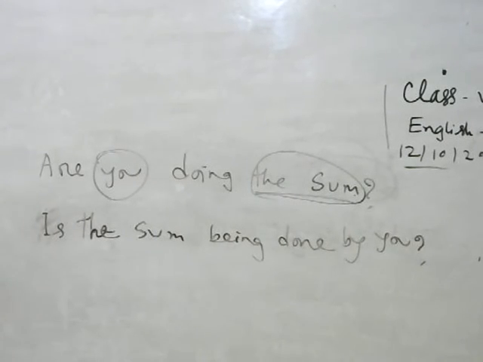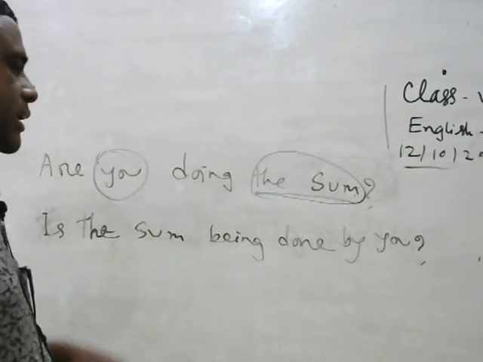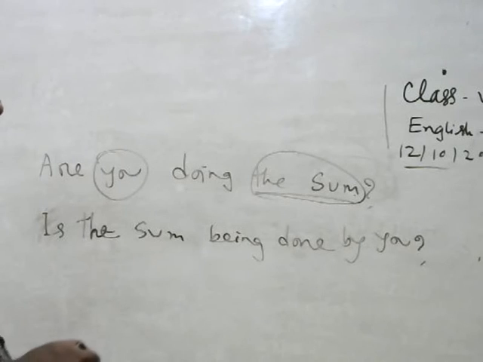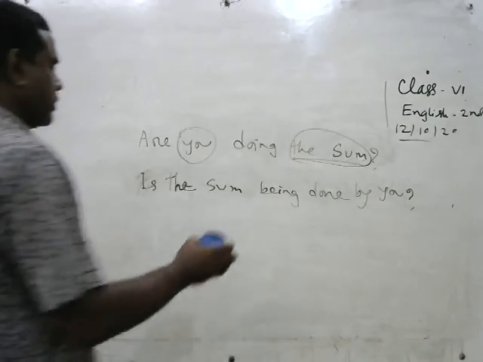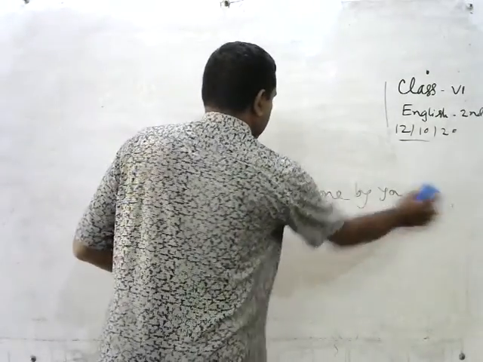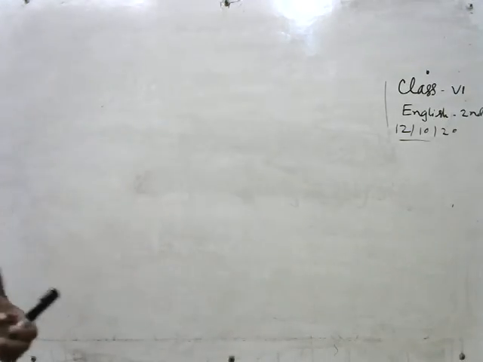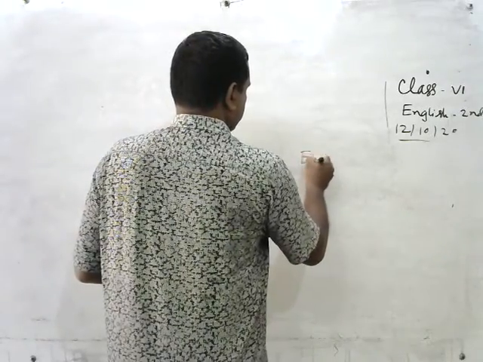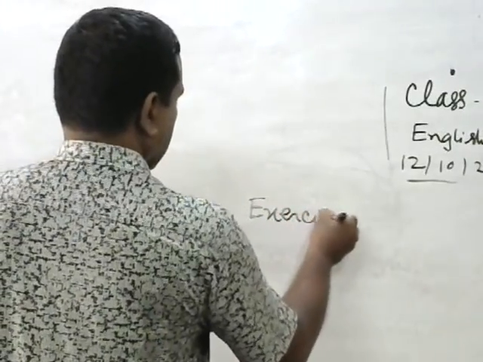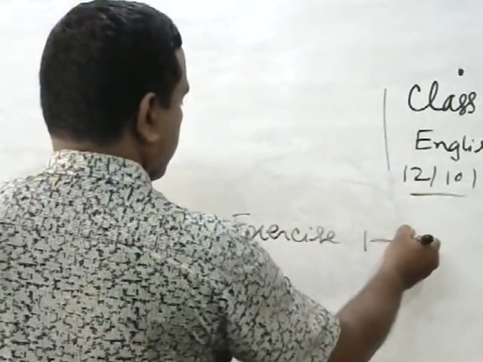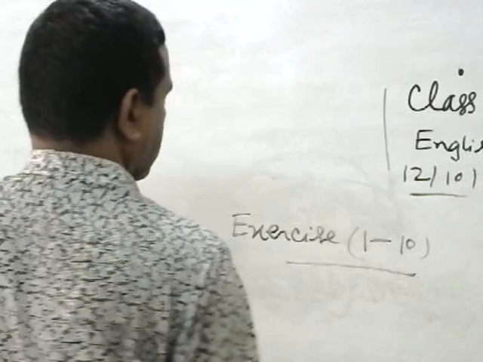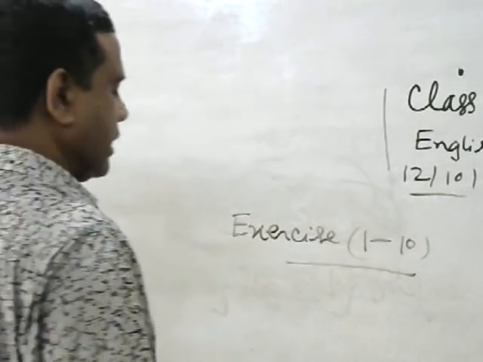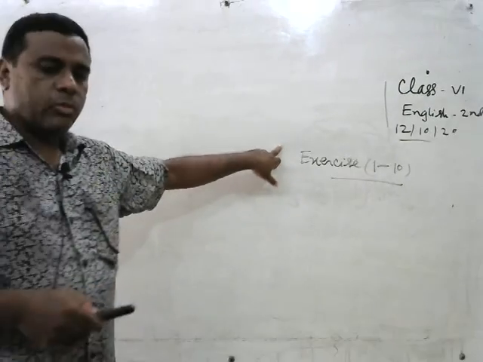Today we have learned present indefinite and present continuous active to passive form. I will give you some homework. In your English Second Paper book, exercise 1 to 10 is your homework.